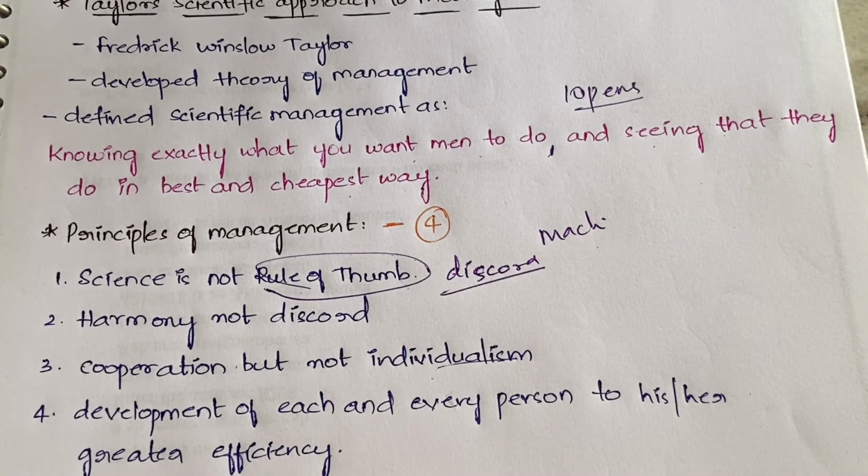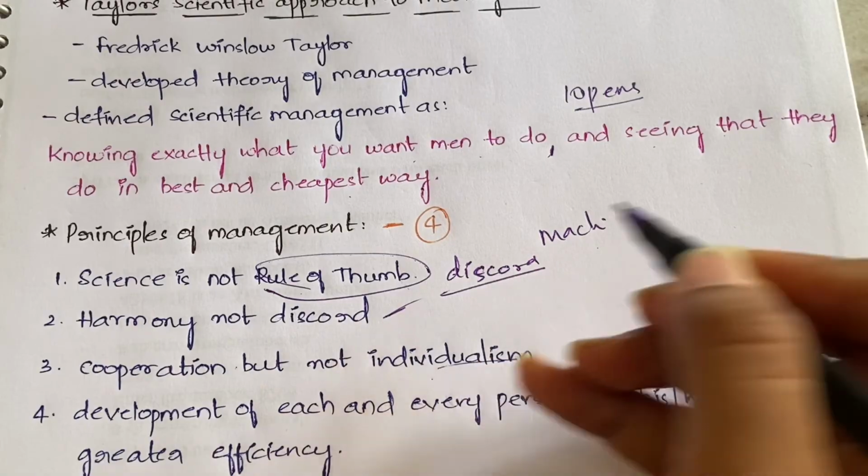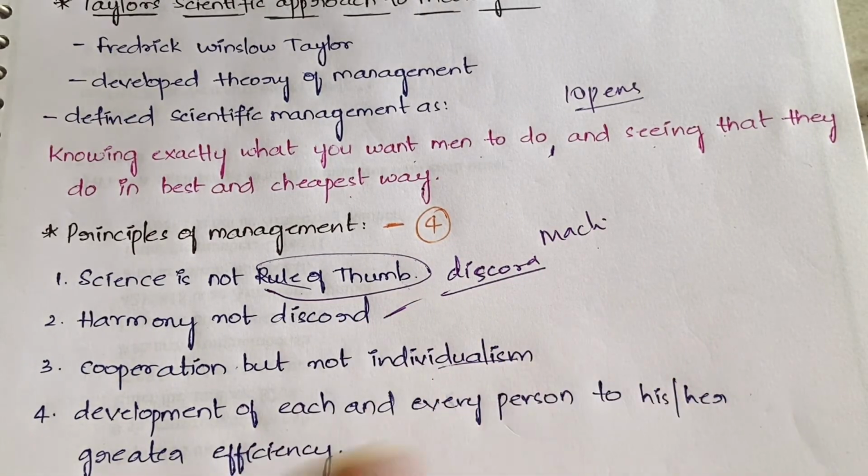Cooperation but not individualism means individualism should not be there, only me or everybody should listen to me. That dictatorship should not be there. Okay, cooperation should be there between all. It's almost simply related to this harmony not discord point only. So cooperation should be there between the labor and also the management.